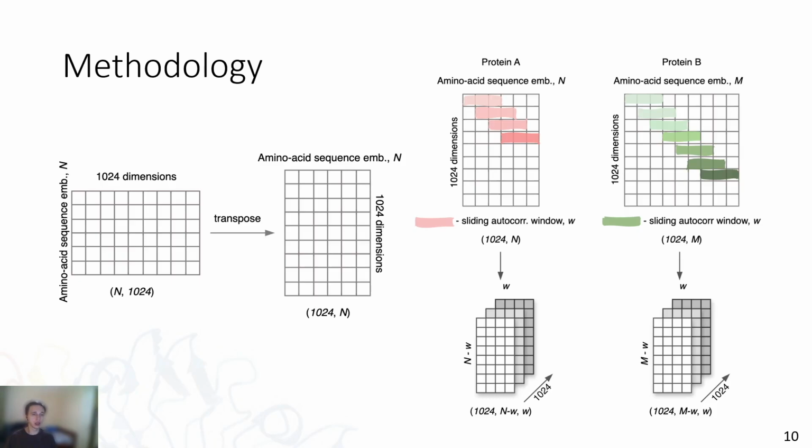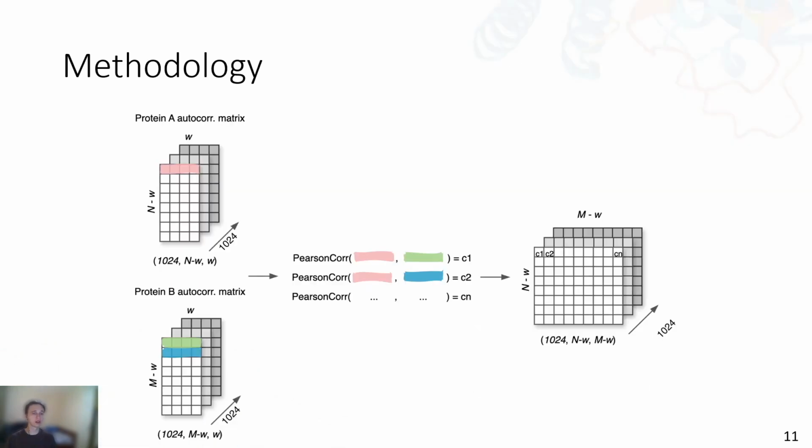So at the end, we have a three-dimensional matrix of size 1024 by n minus W by W. Then we take these two matrices and calculate Pearson correlation between each autocorrelation function for a given dimension. For example, as can be seen on the slide, we take the first autocorrelation function for the first dimension of